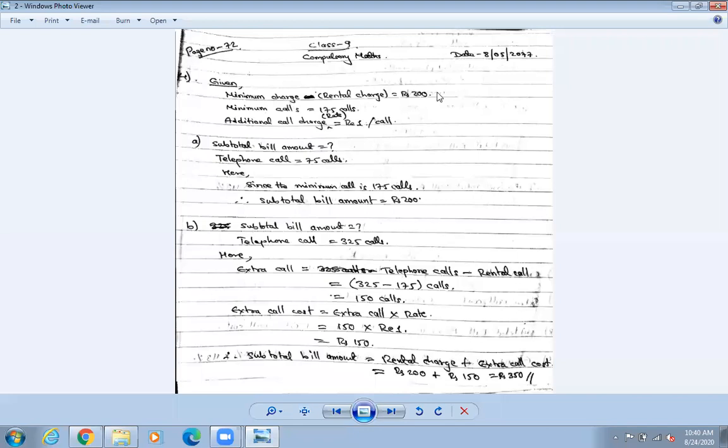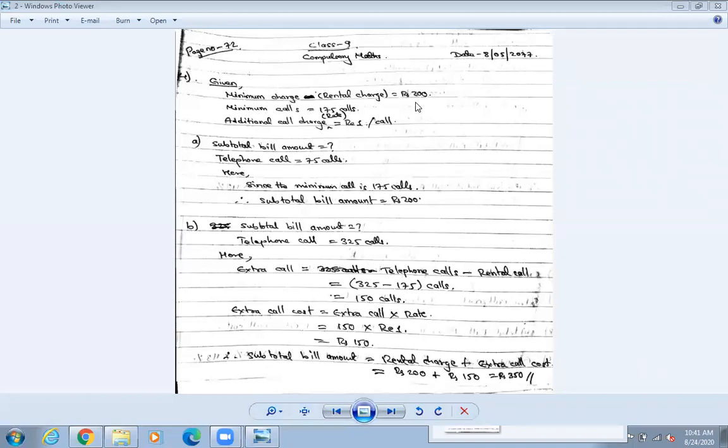Rupees 200. So minimum charge is 200 for 175 calls. If you make calls up to 175 calls, then that will charge you rupees 200.